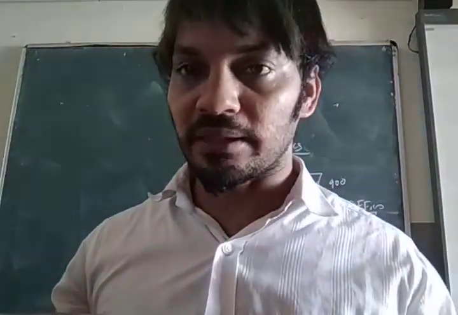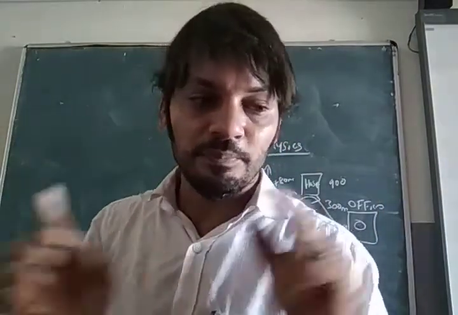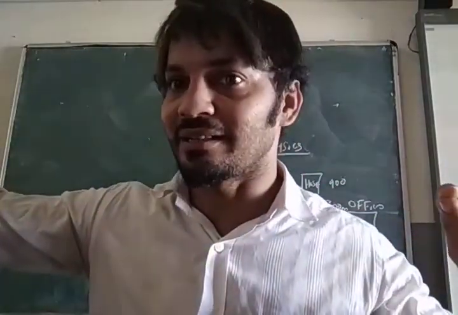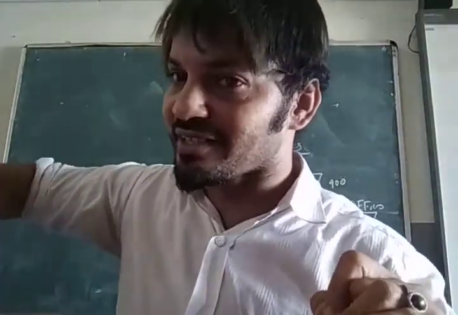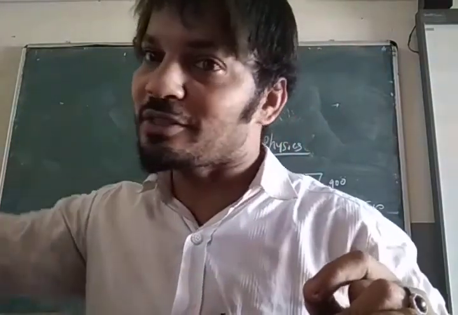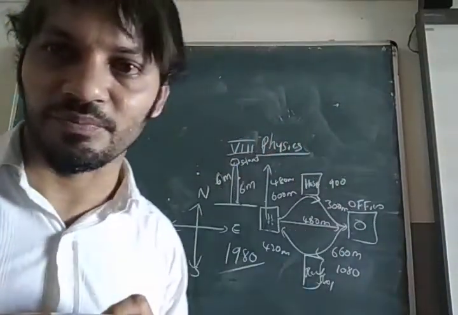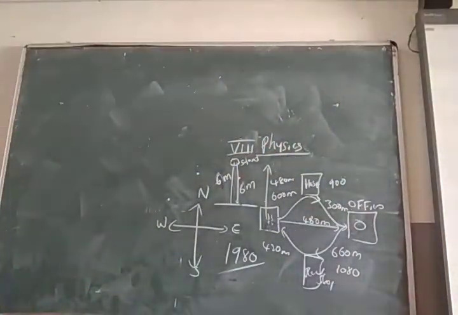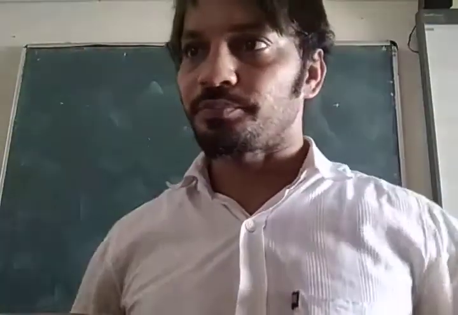Displacement means the distance from the initial position to the final position, not from final back to initial. Moving straight from initial to final and then final to initial means the direction changes, and at that time the displacement is 0. Understood from the figure? Okay.